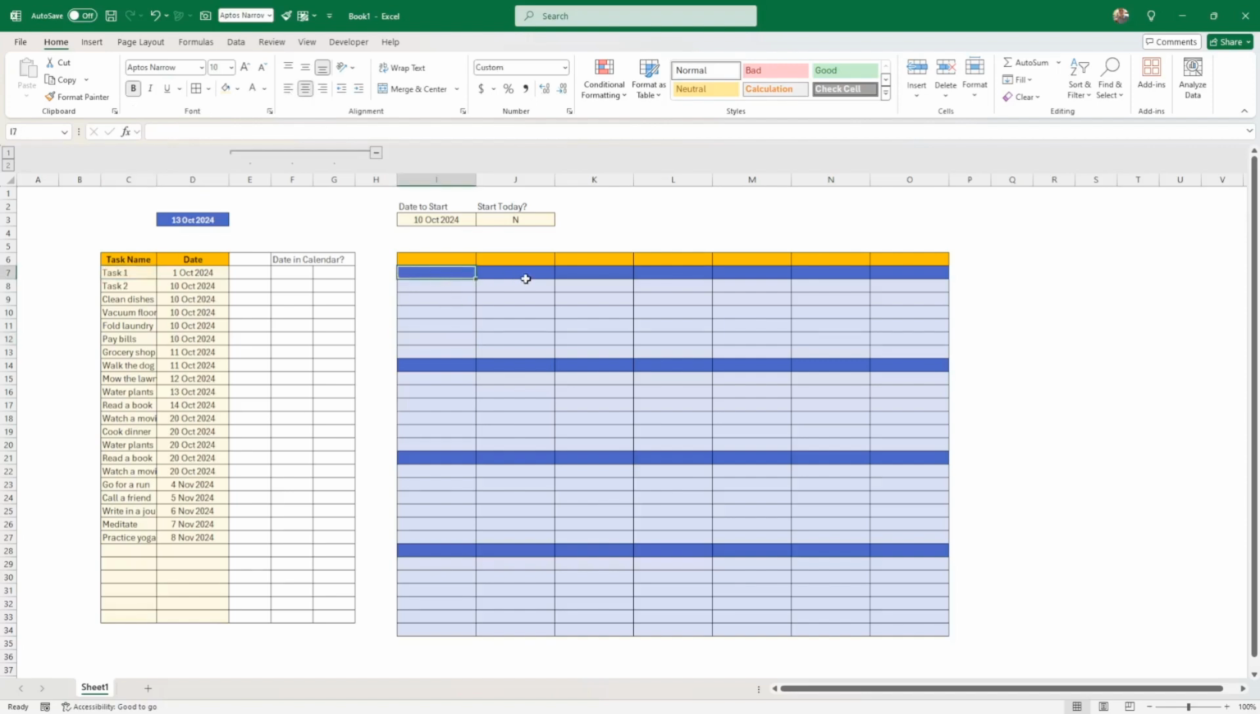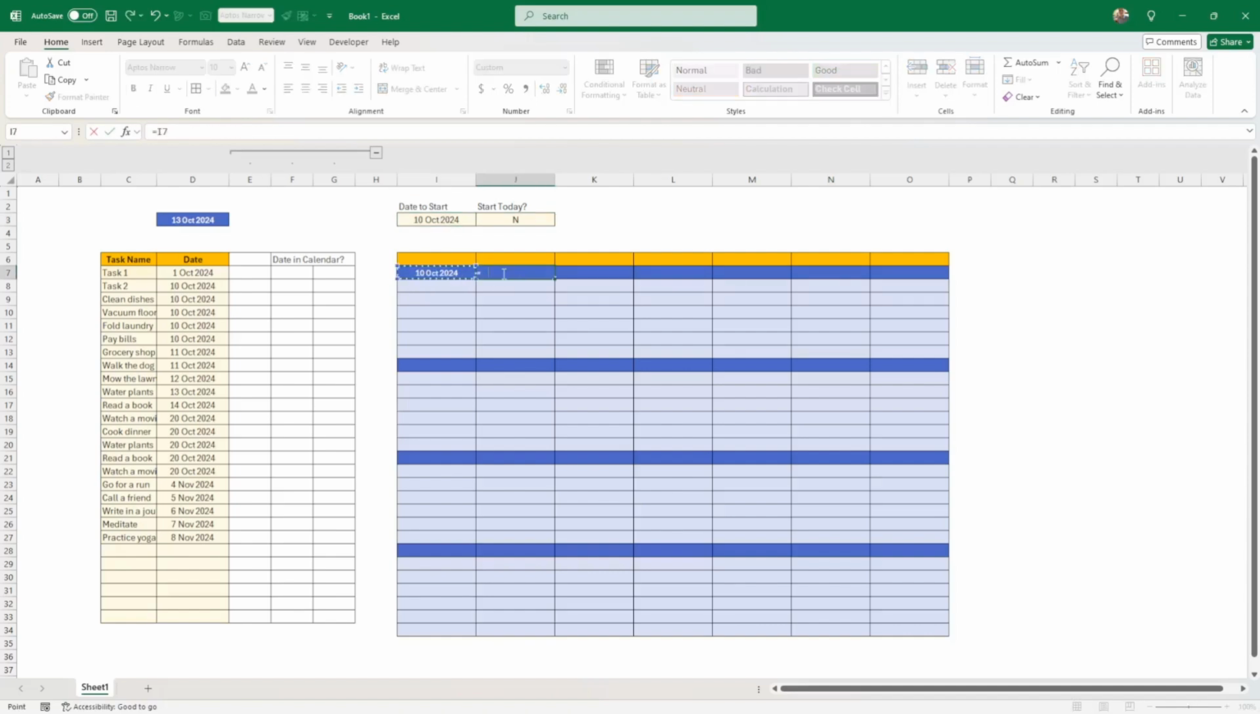So here, I need to do a very basic formula to check first if this flag here is yes or no. If this cell is yes, I want to take today's date. But if it's no, I want to take this date. That makes sense. If start today is yes, I want to take today's date. And if it's no, I want to take that date here. So this is my starting point.